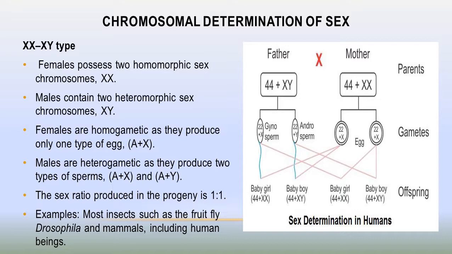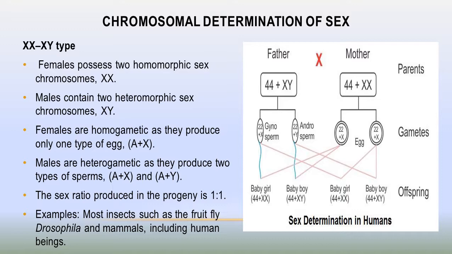So when we perform the cross, the ratio of the progeny produced is 1:1, 50% girls and 50% boys.